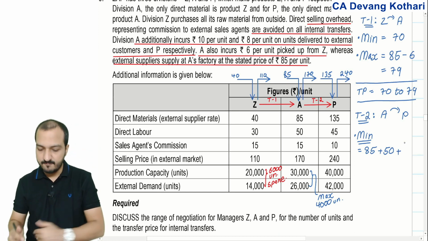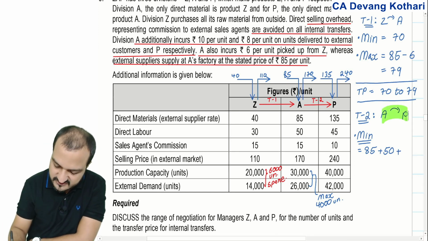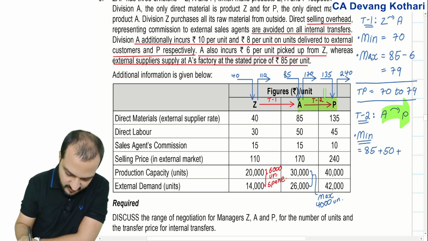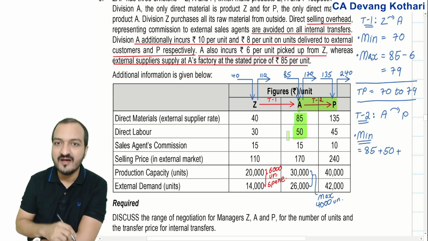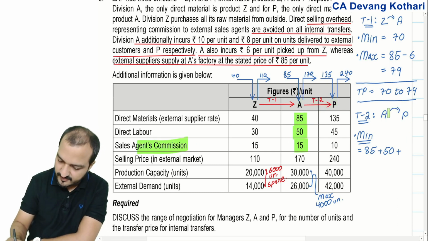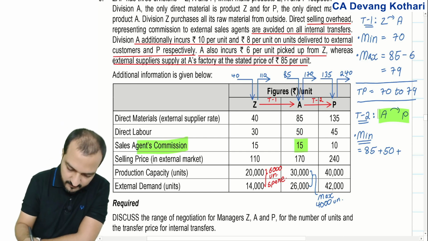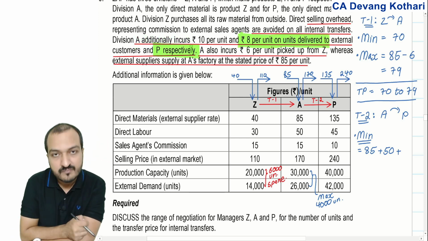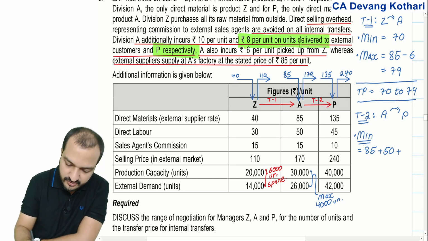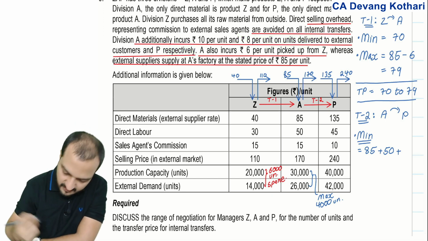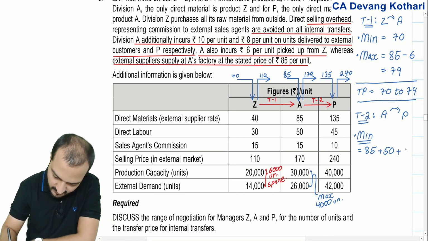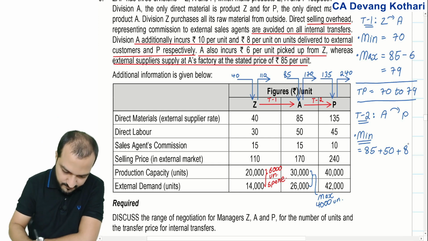Plus A also incurs some more expense when he does transfer to P. When A does transfer to P, he is incurring material 85, he is incurring labor 50. Does he incur a sales commission of 15 when he does transfer to P? No. But A additionally incurs 8 per unit on the units delivered to P. So he will charge that for the minimum TP also. That is the variable cost that A incurs in case of transfer, 8 per unit on the units delivered to P.